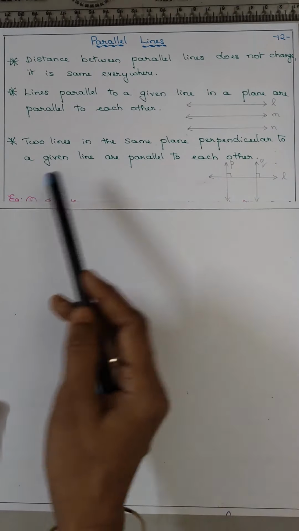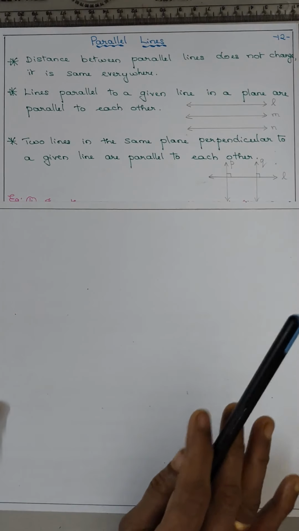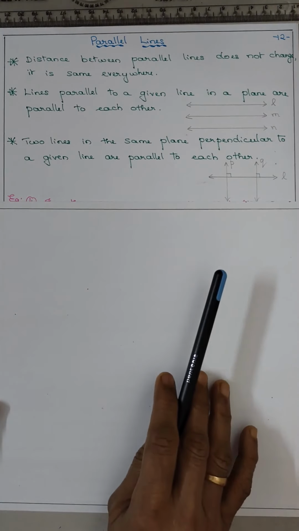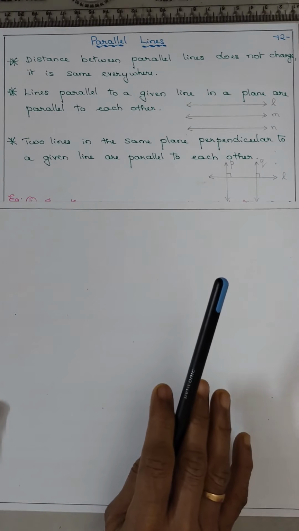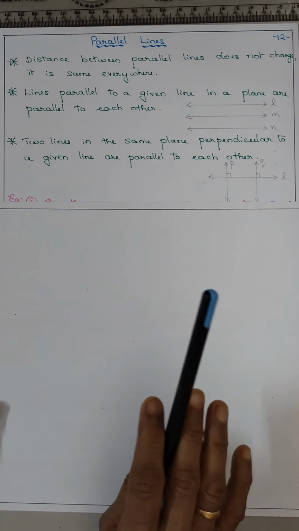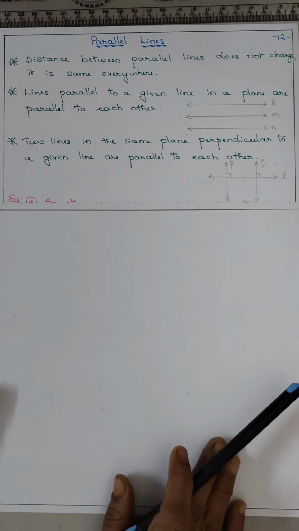So they are parallel. This is the general rule. So if two lines are perpendicular to a given line, they are always parallel to each other.